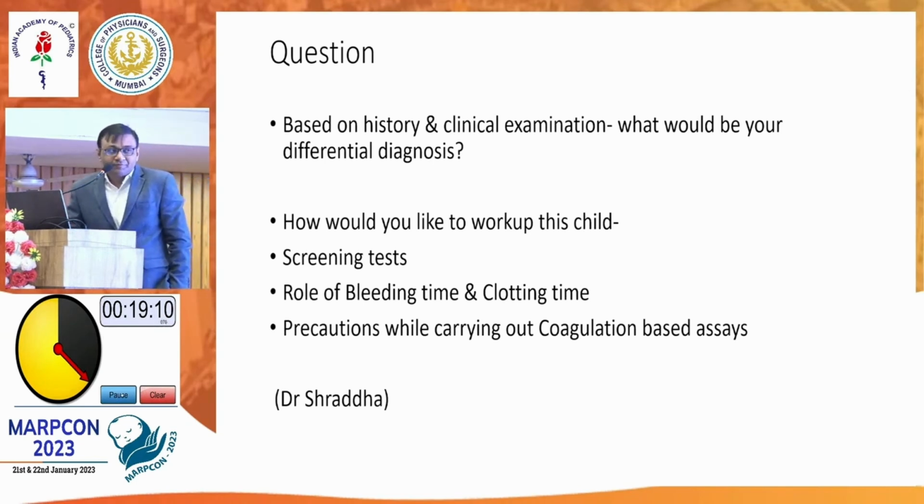So the workup of this differential, child. Basically, this is a girl child who started the problem early in infancy, from 6 months, in the form of mucocutaneous bleed, with a positive family history of menorrhagia in the mother. So mostly, even before platelet disorders, I would like to keep von Willebrand as the first, and then the second, platelet function disorder. So in the workup of this child, always go for the first screening test.